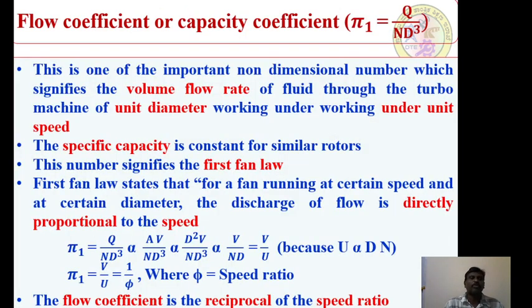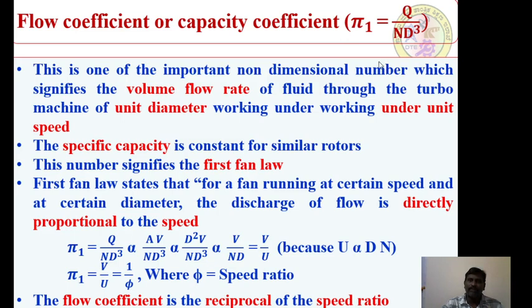Now I am talking about the flow coefficient or capacity coefficient, pi 1 is equal to q by n d cubed. This is one of the important non-dimensional numbers which signifies the volume flow rate of a fluid through the turbo machine of unit diameter which is working under unit speed. Say, for example, pi 1 is equal to q by n d cubed. If n is equal to 1 and d is equal to 1, pi 1 is equal to q.